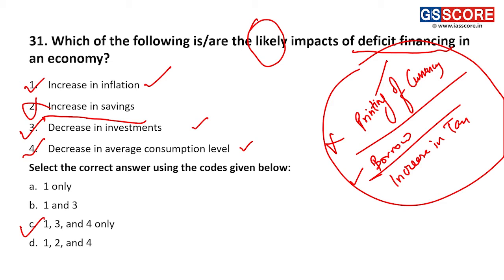1 is extremely likely, 2 is extremely unlikely, and 3 and 4 have 50-50 chances of whether this will happen or the opposite will happen. That depends upon how the deficit financing is done. So now let us move to the next question.